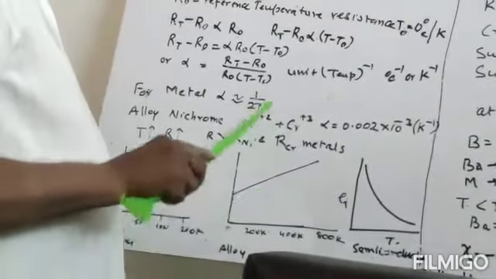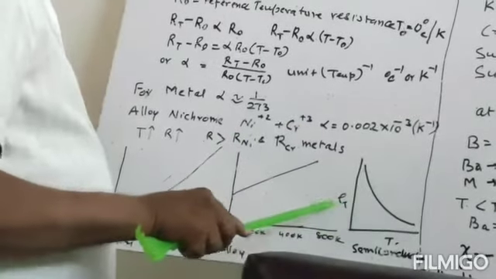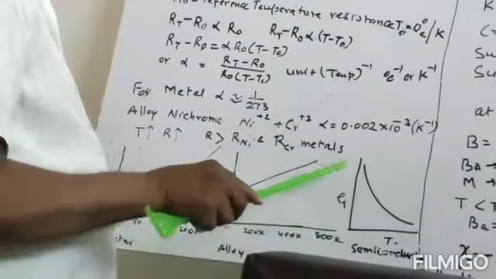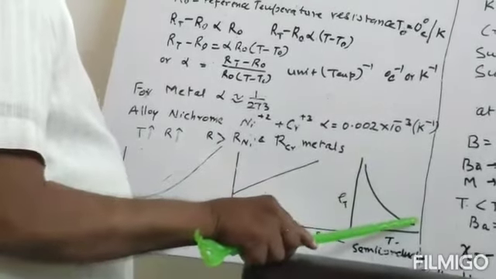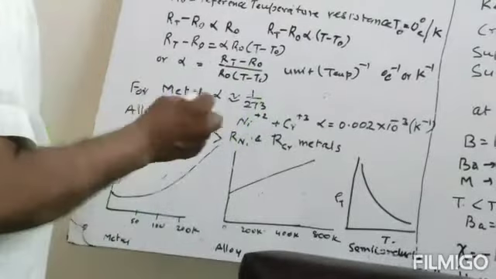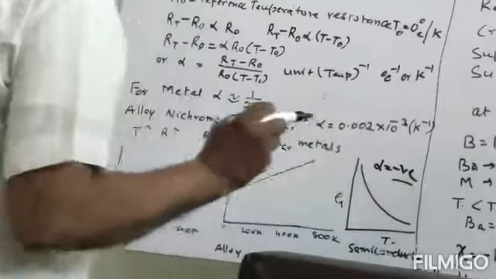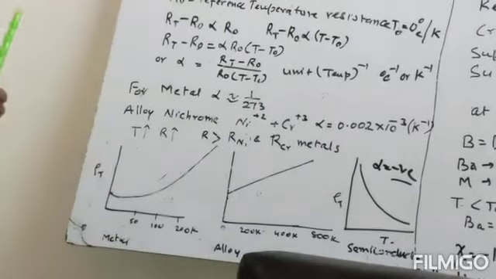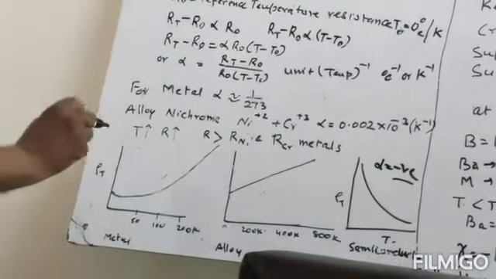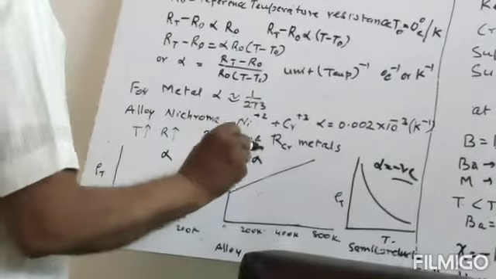Now if we take the case of a semiconductor. In a semiconductor, the resistivity decreases as the temperature increases. So here alpha will be negative. In the case of a semiconductor, alpha is negative. For the conductor and for alloy, alpha is positive.